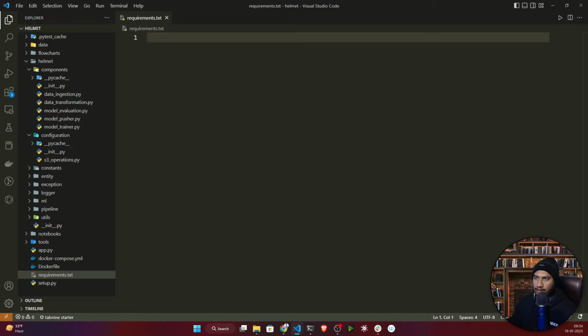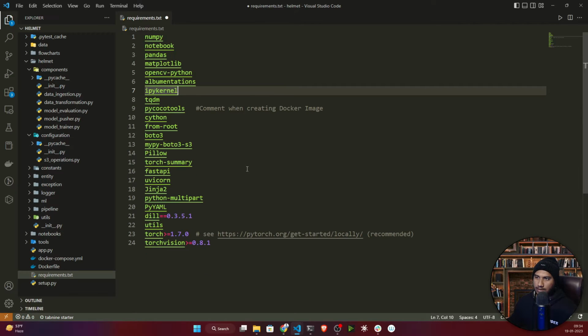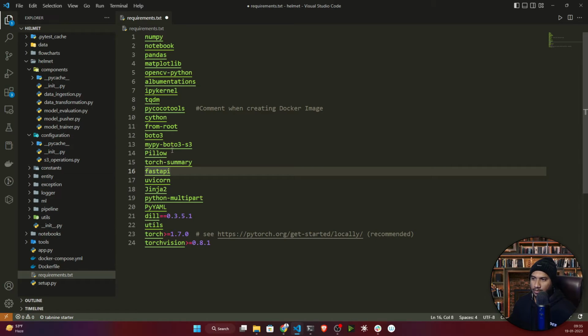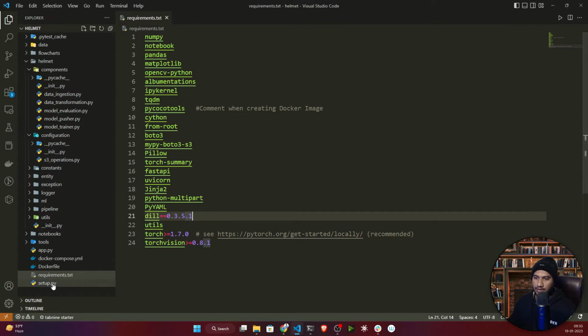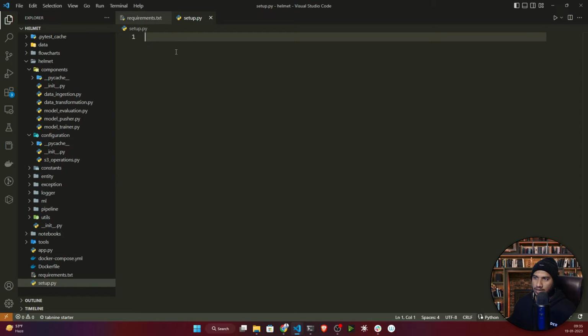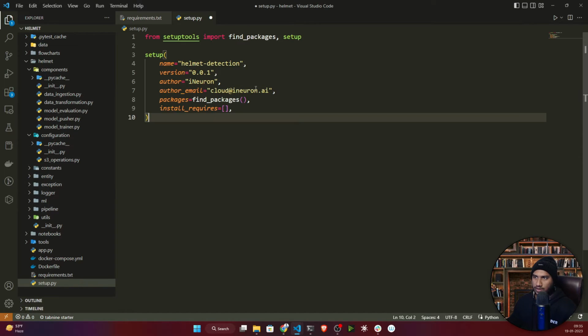I will write all the requirement packages here. Guys, these are the requirements you need to execute this project, like numpy, then PyTorch. Boto3 I'm using for AWS configuration, because I'm using the S3 service. Then this is your torch version and torchvision version. If everything is fine, there is another file called setup.py. Here you need to write some code, because it will help you create your local package. Guys, this code you need to mention here.